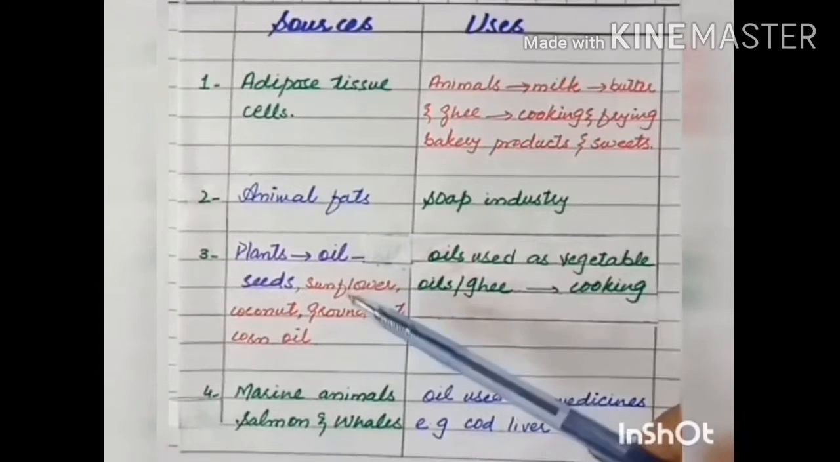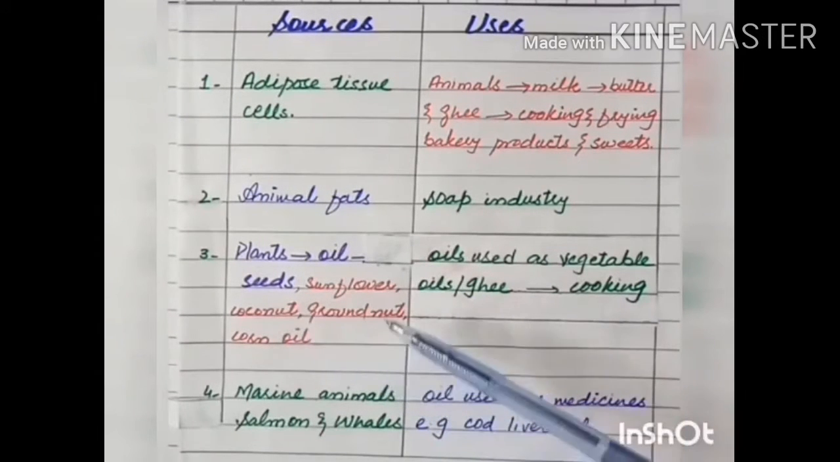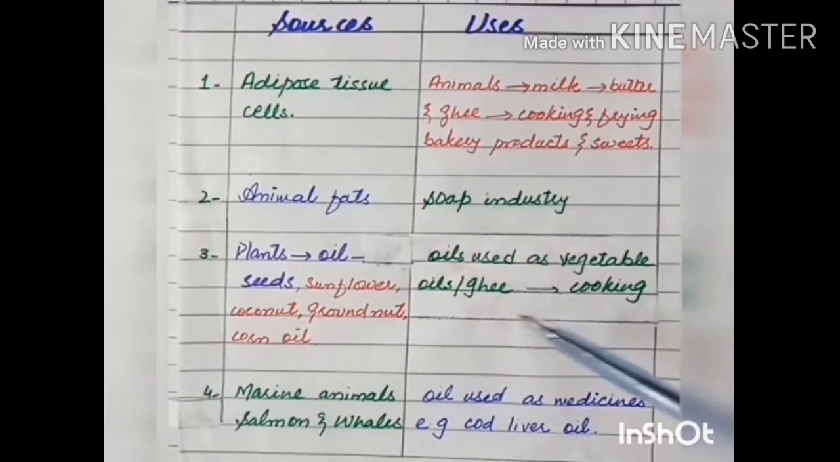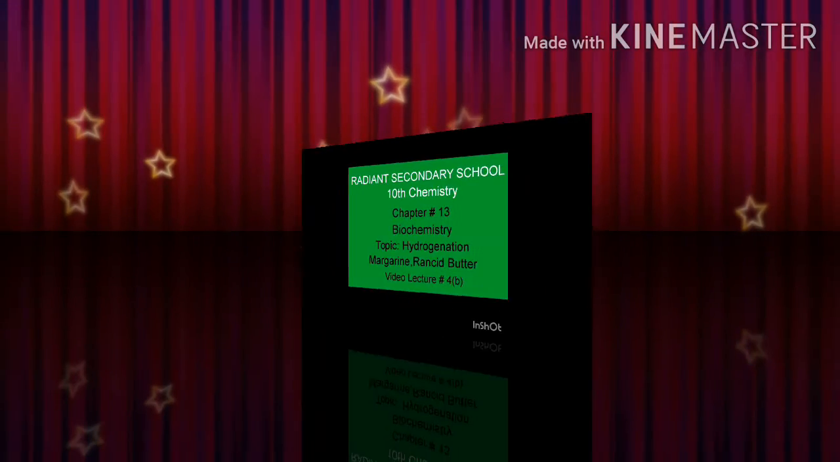Plants also synthesize oil and store it in seeds, such as sunflower oil, coconut oil, groundnut oil, corn oil. These oils are used as vegetable oils or ghee for cooking and for other purposes. Marine animals means the animals which are present in sea or water, for example salmon and whales. They are also a source of oils, and that oil is used as medicine. The best known medicine obtained from marine animals is cod liver oil, which is very rich in vitamin D.